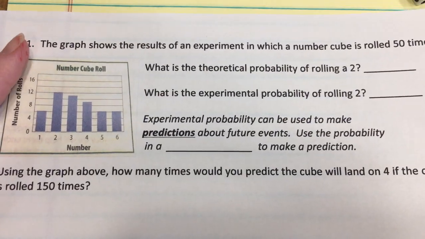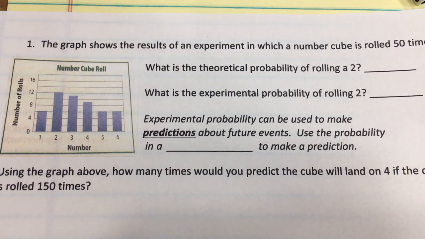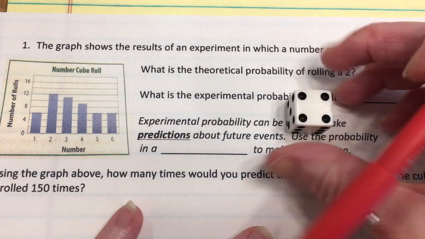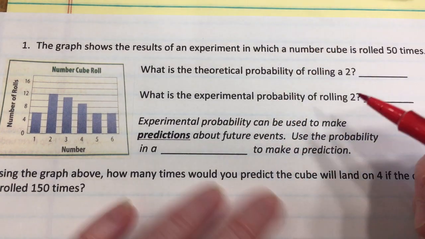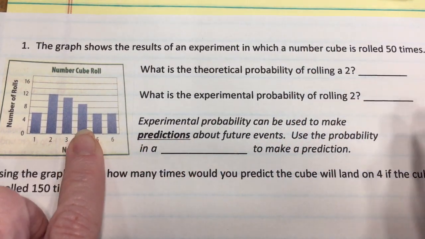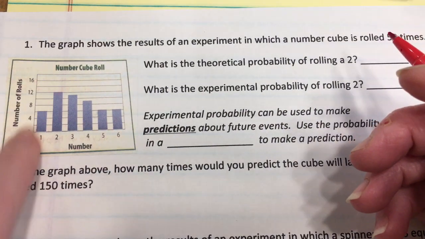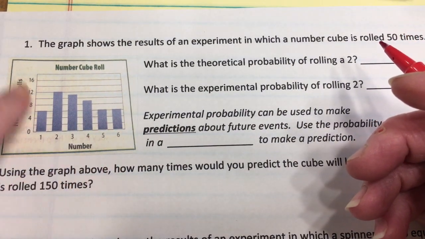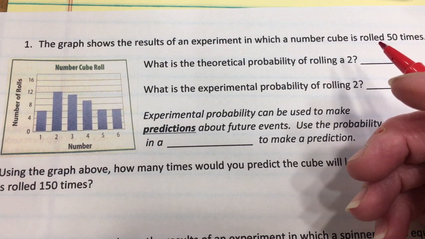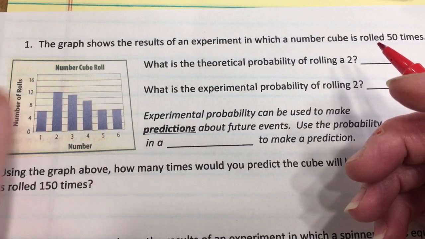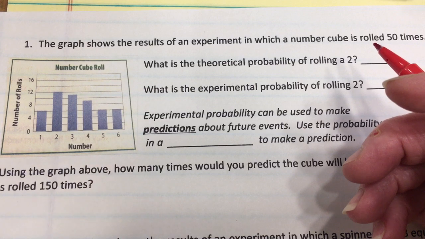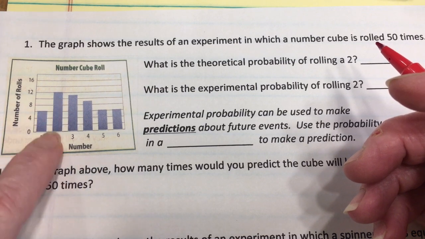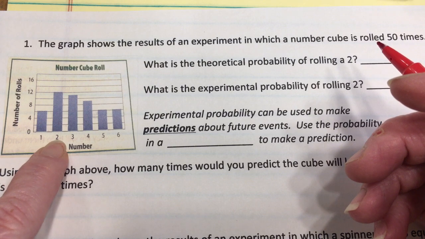It says the graph shows the results of an experiment in which a number cube is rolled 50 times. All right, so number cube, remember this is my number cube. So if I just start by looking at the graph, I can see that these are the outcomes down here, 1, 2, 3, 4, 5, 6. And then these are how many times that number was actually rolled. Okay, so did they all roll the same amount of times? Nope. Which number was rolled the most times? Well, 2. So that means, is it easier to roll a 2?